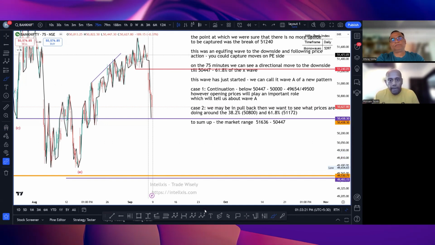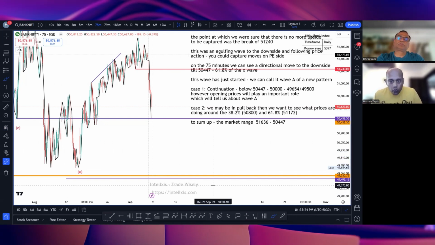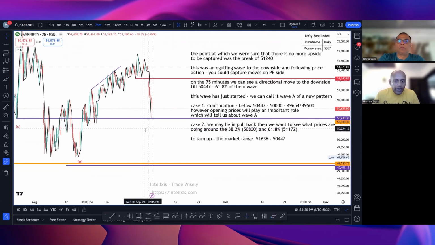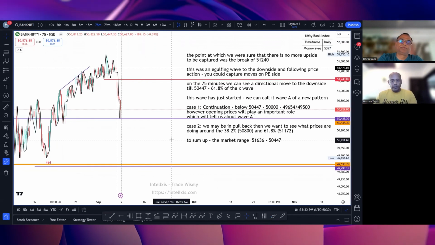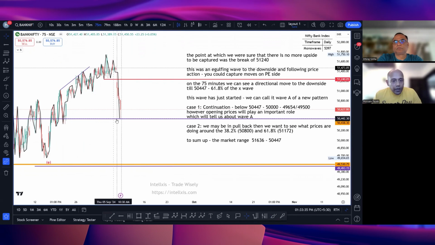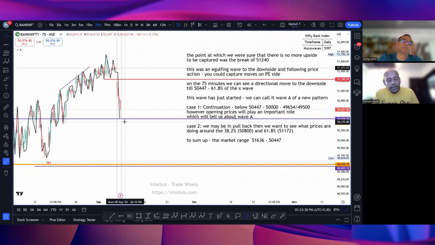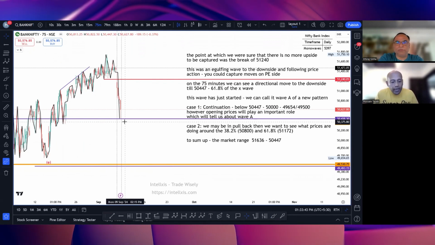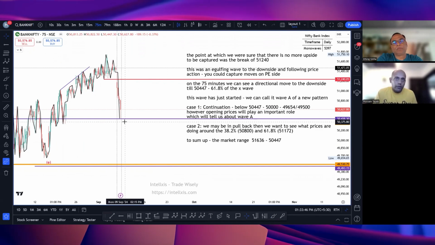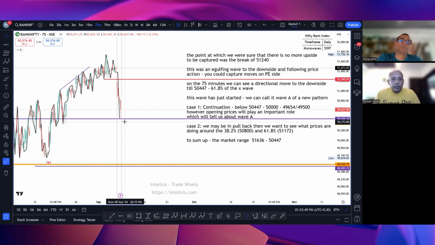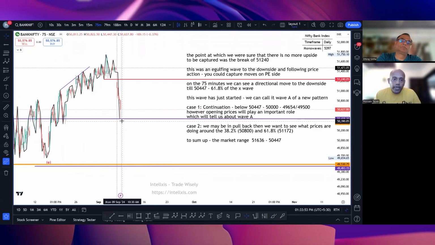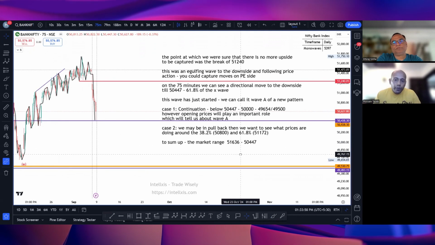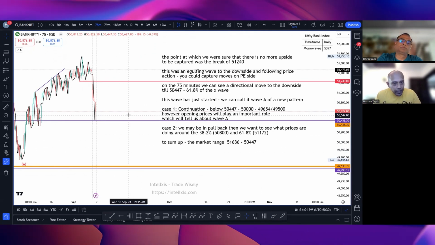That's it. Okay? So to explain my case 2, I'm going to take you onto another angle, and let me just explain it over here. Right now we can see that we take wave A, case 1, as our continuation. Case 2 we take in case we turn out to be wrong. That is the reason we take case 2. Suppose this support that has formed here holds, in that event we will be in a pullback. Some pattern will form here.